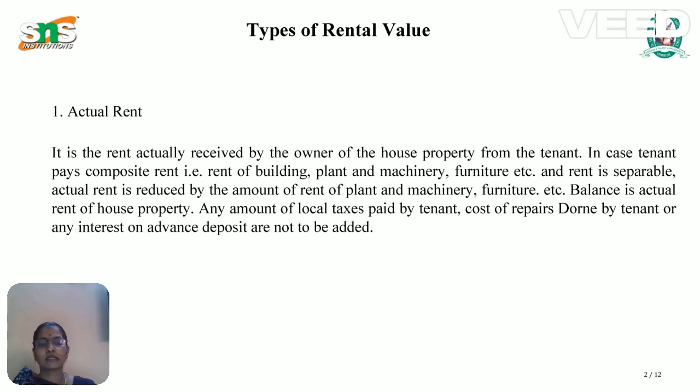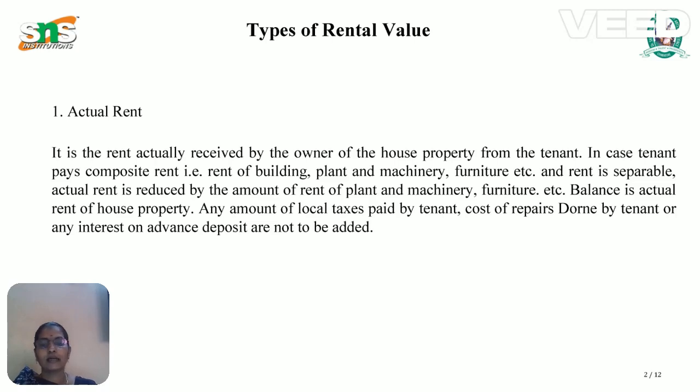This is the case where the tenant pays composite rent, that is the rent of building or plant and machinery or furniture, etc. If the rent is separable, the actual rent is reduced by the amount of rent of plant and machinery, furniture, etc. The balance is the actual rent of house property.